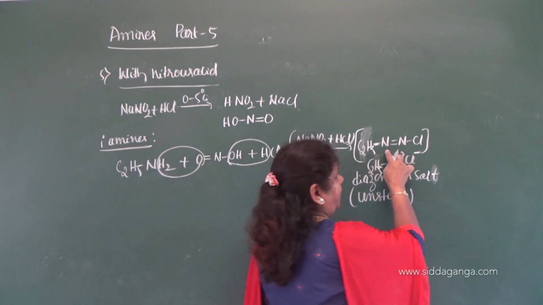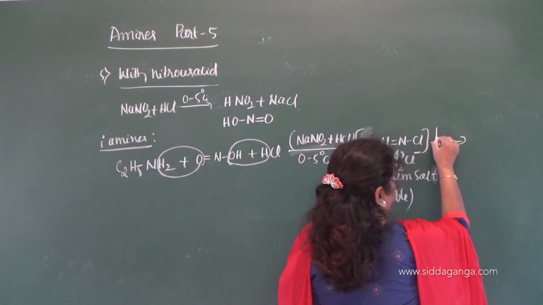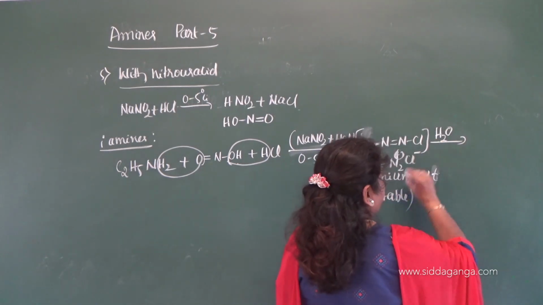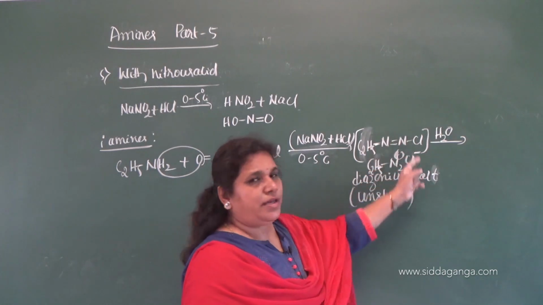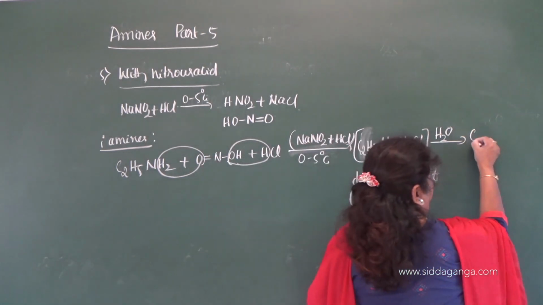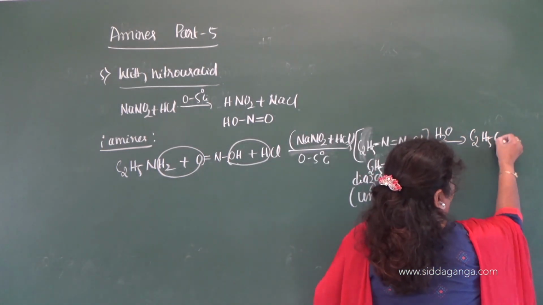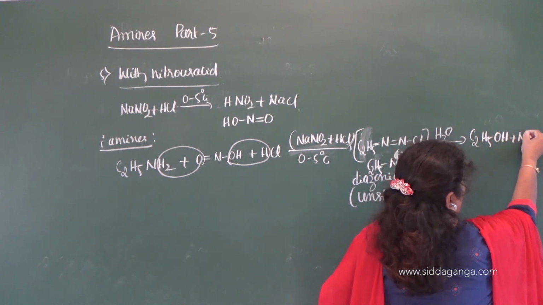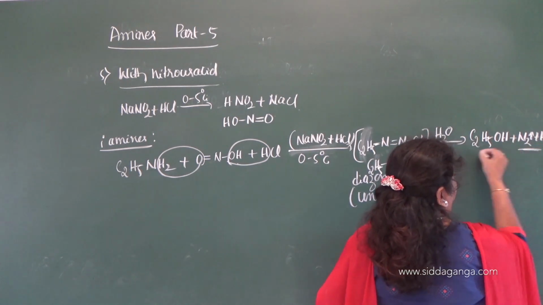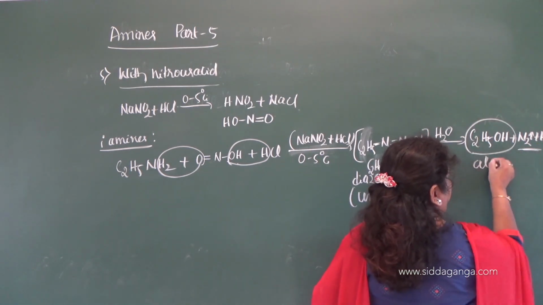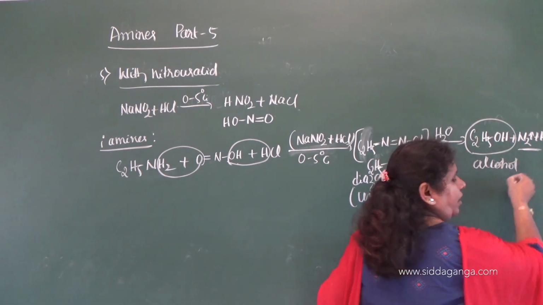So that it undergoes hydrolysis very easily. H reacts with Cl to give HCl. With the liberation of nitrogen, it forms alcohol. Quantitatively, the nitrogen gas gets liberated with the formation of respective alcohol.